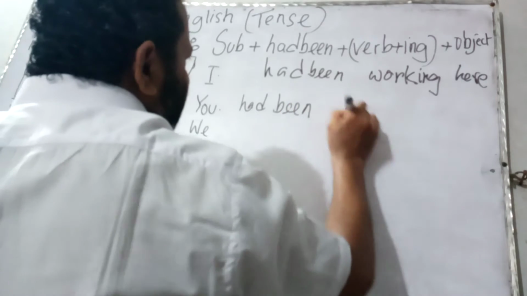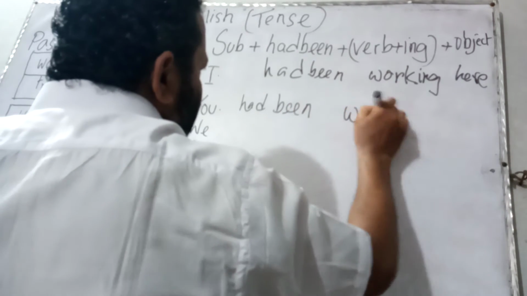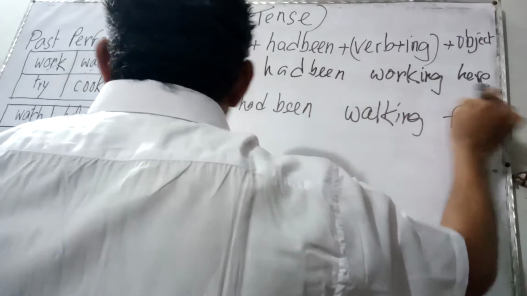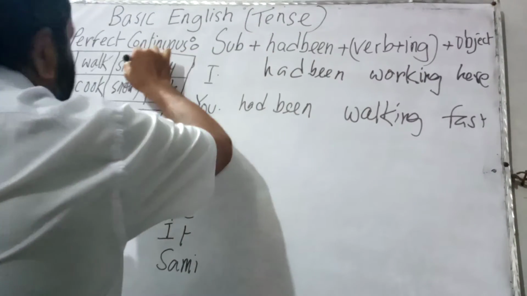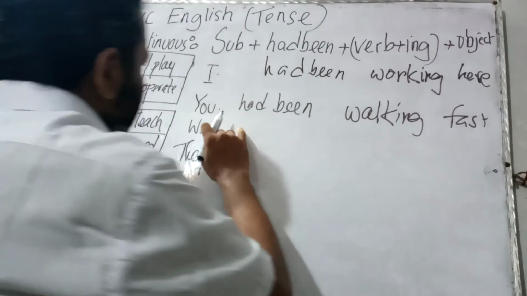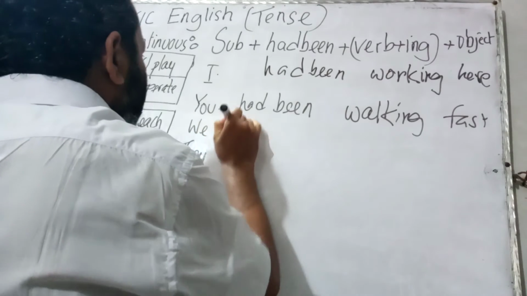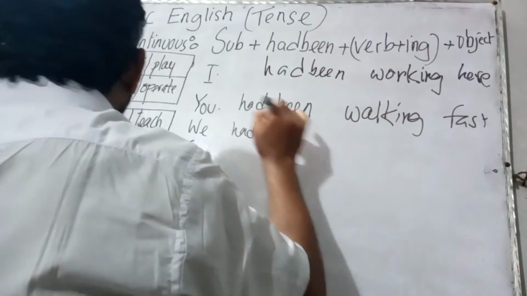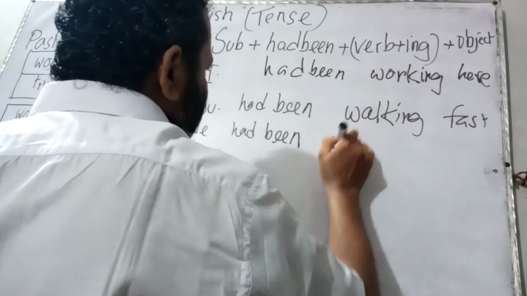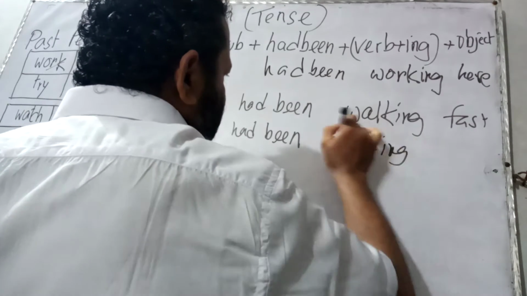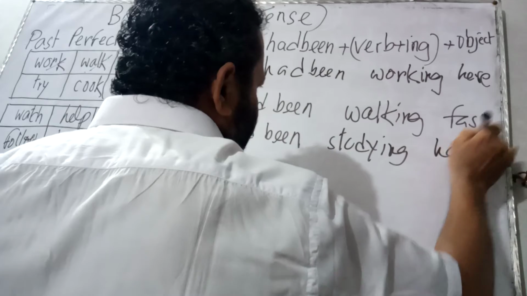You had been working fast. Now if the verb is study and if we take the subject we, we had been studying. We had been studying hard.